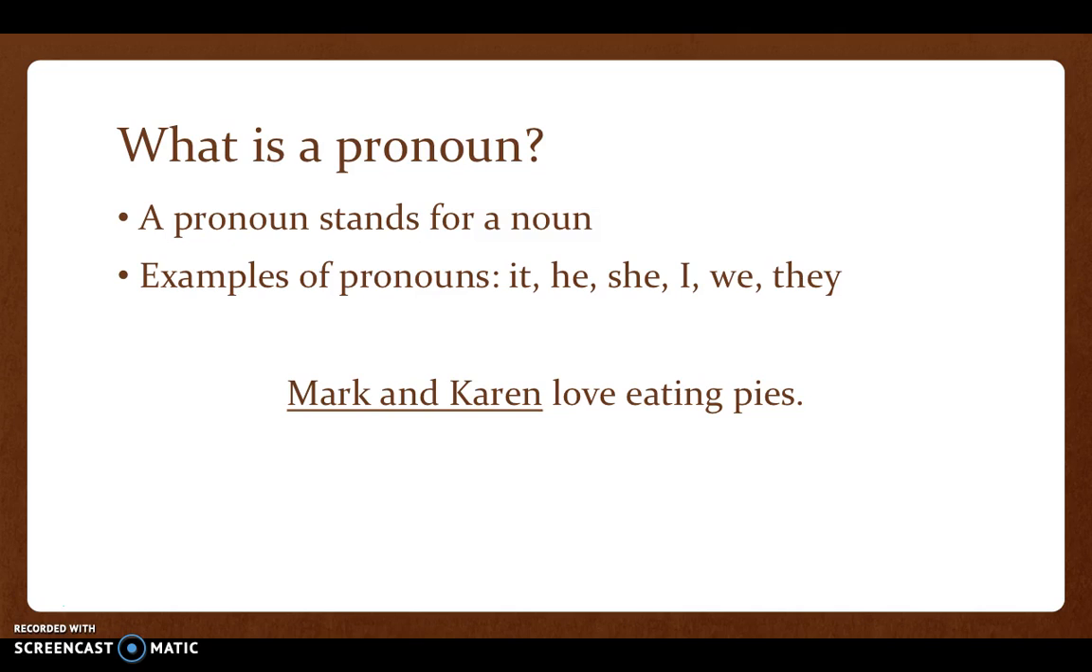Here's a sentence. Mark and Karen love eating pies. Well, what pronoun do you think would best replace Mark and Karen? They. Yes, they love eating pies. So instead of saying Mark and Karen, I use the pronoun they to substitute. So they love eating pies.